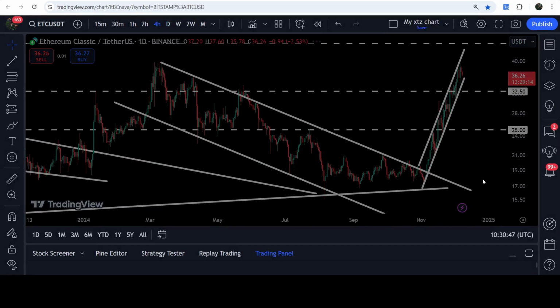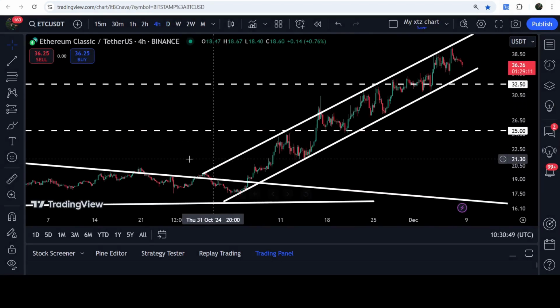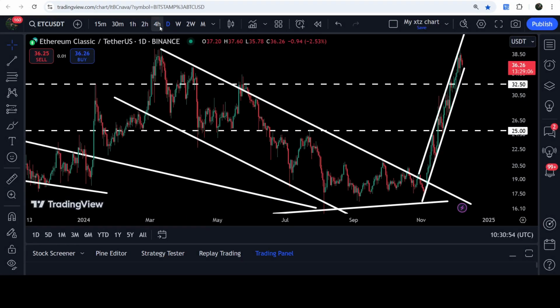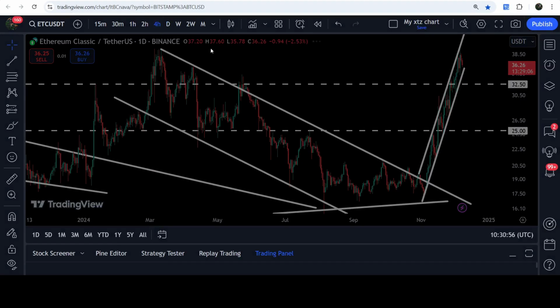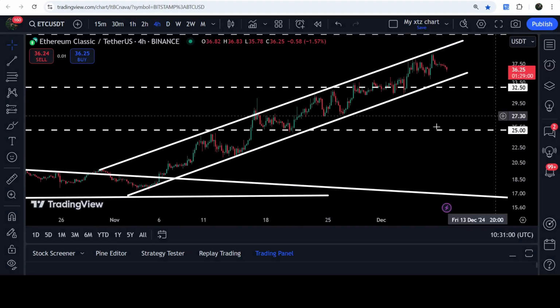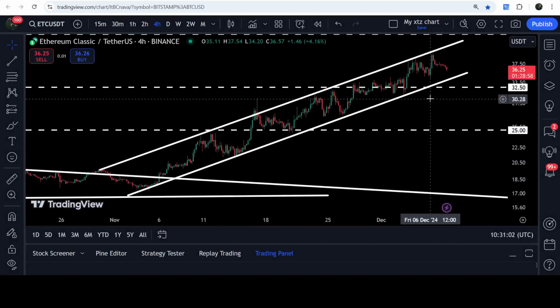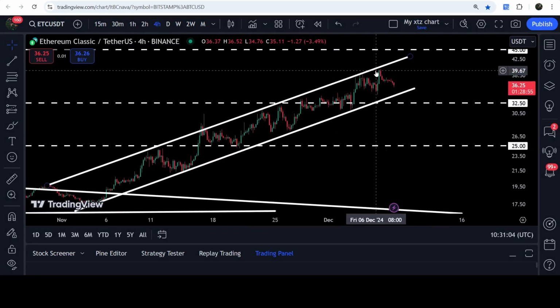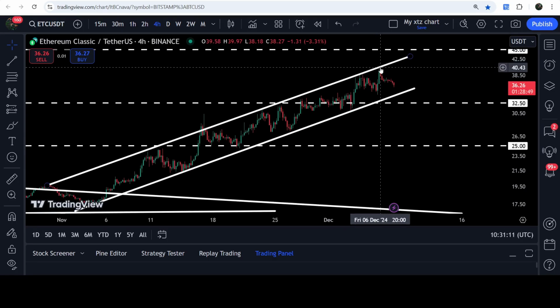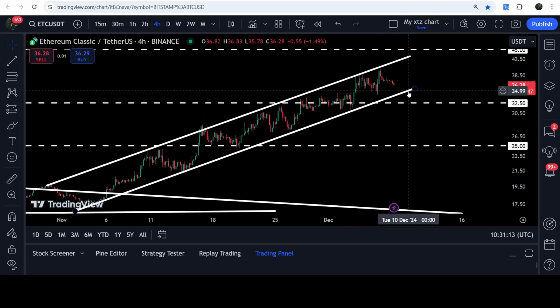Now, let's move to the live chart of Ethereum Classic. First of all, let me show you the 4-hour time frame chart. Here you can see that since we broke out the resistance of this previous down channel on the daily time frame chart, on the 4-hour time frame chart it is moving inside this up channel and forming nicely higher highs and higher lows. And this time, after forming another higher high, the price is about to form another higher low by testing the support of the channel. This time, by the way, the price can test the support of the channel somewhere here, approximately at $35 or $34.90.